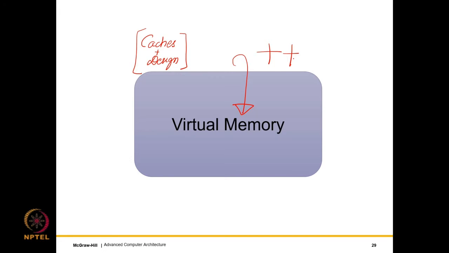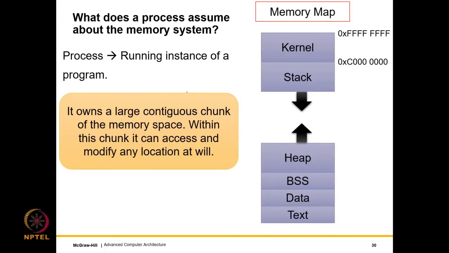The reason is that most people actually get it wrong, even though it's very simple. Nevertheless, 99% of the people don't seem to understand it. So let's try to unpeel the layers of virtual memory over here. Before understanding what virtual memory is, we should understand what a process is and what the process assumes about the memory system. A process is nothing but the running instance of a program, in the sense that it is a program in execution, right?